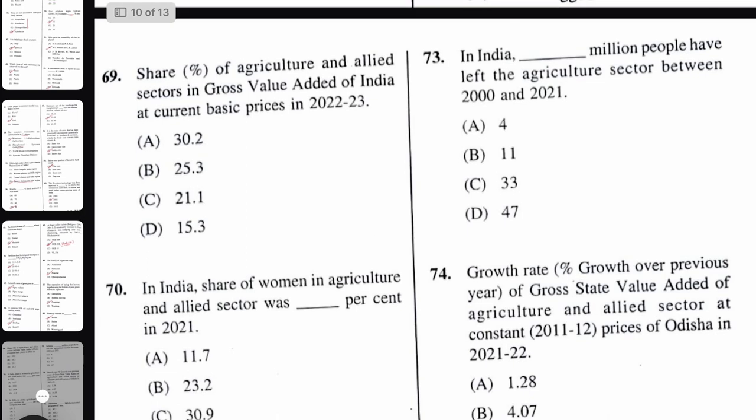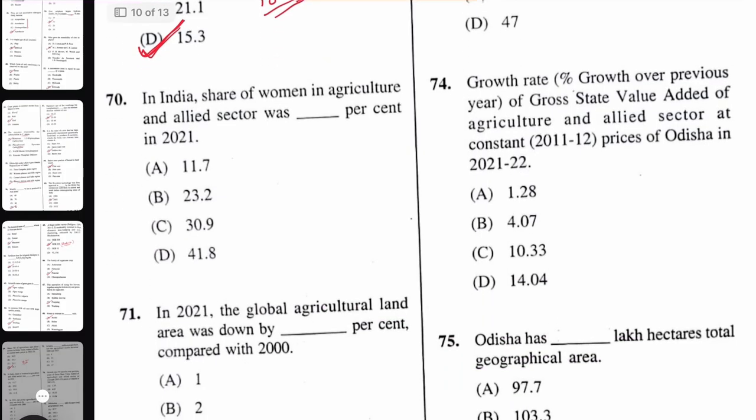Next, the share of gross agriculture and allied sector to gross value added or GVA in India at current price 2022-23. The right answer here would be 18.4%, but the nearest will be 15.3%. Okay, but in some report I found it is 18.4%, so I think the right answer will be 15.3%.